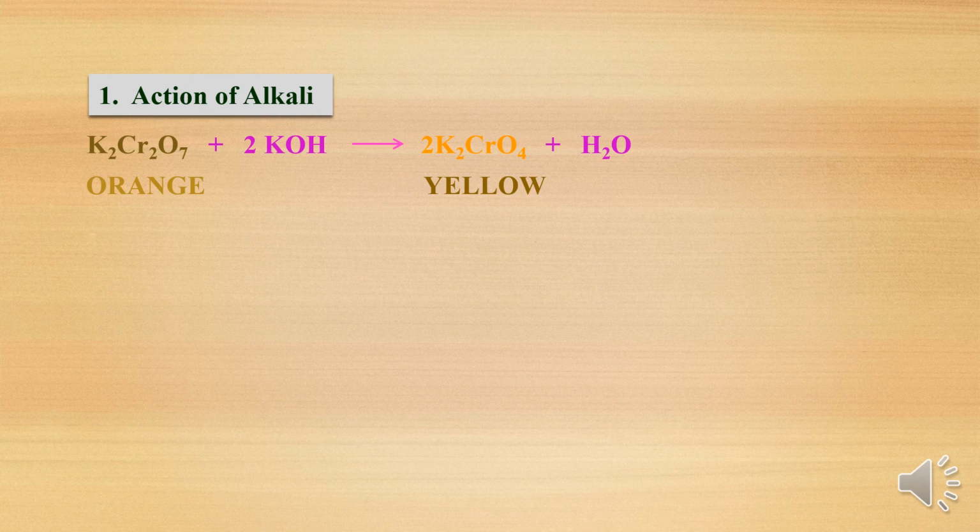If potassium dichromate is in acidic medium, it will be orange in color. If you convert that potassium dichromate from acidic into basic medium, it changes into potassium chromate. For potassium chromate in a basic medium, if you add acid, when it comes to acidic medium it is converted into potassium dichromate, orange color.